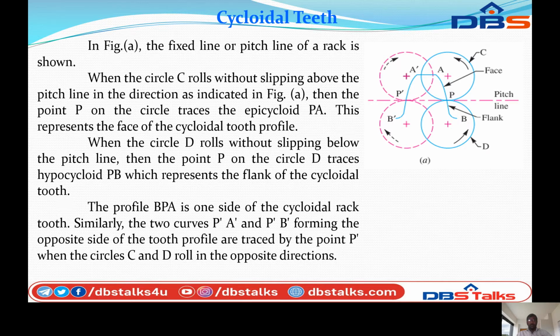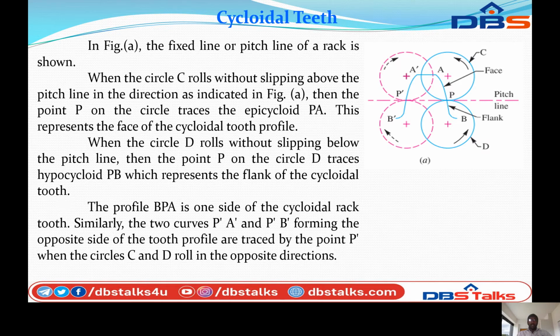You can see this is the circle C, this is the circle D. The circle C rolls without slipping above the pitch line, in the direction of indication shown in the figure. Then the point P on the circle traces the epicycloid PA. This is the epicycloid PA, which represents the face of this cycloidal tooth profile.